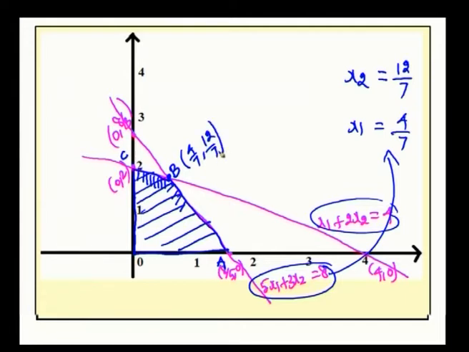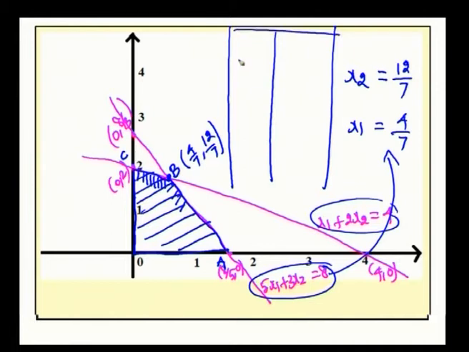So, for this problem, the maximum occurs only at either the point O or at the point A or at B or at C. Now, we will find our objective function value at these points. So, the first coordinate is 0, 0. This is our coordinates, and this is our objective function, maximum z equal to 2x1 plus 2x2.